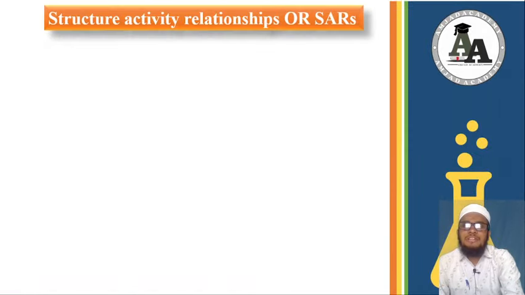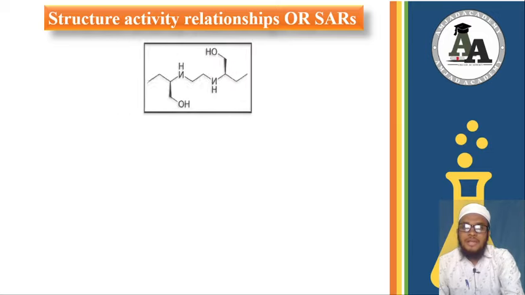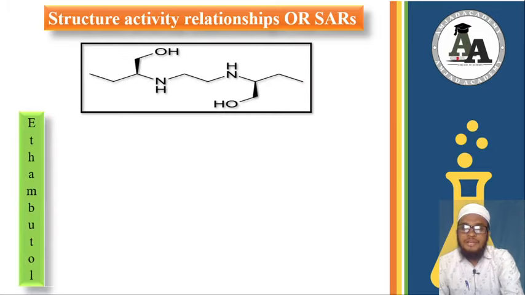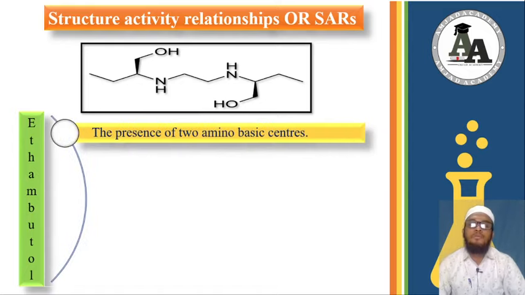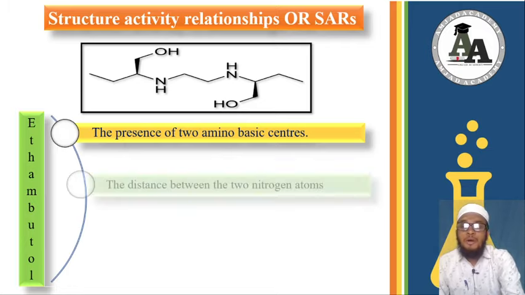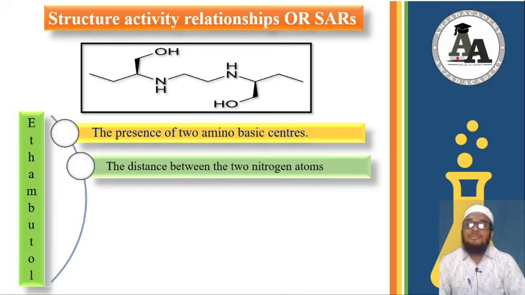Here I have its structure activity relationship, that is SAR. Here we have its structure. Now in its structure, what important points are there? The first point is the presence of 2 amino basic centers which make it a good chelating agent. The next point is the number of carbons between 2 nitrogen atoms. If I slightly increase or decrease this number of carbons, it will take me toward an inactive drug.